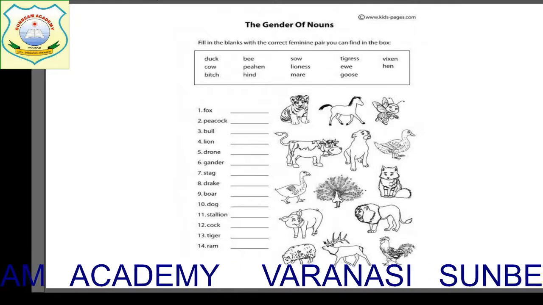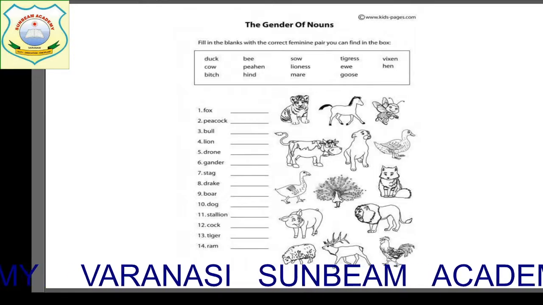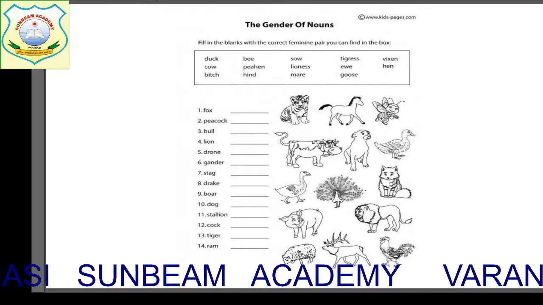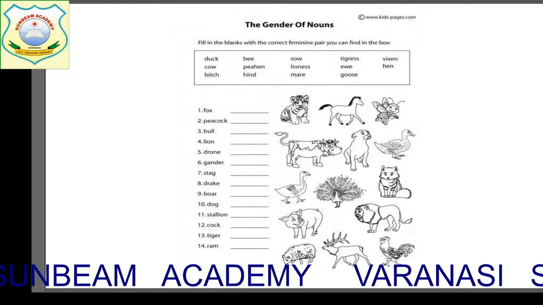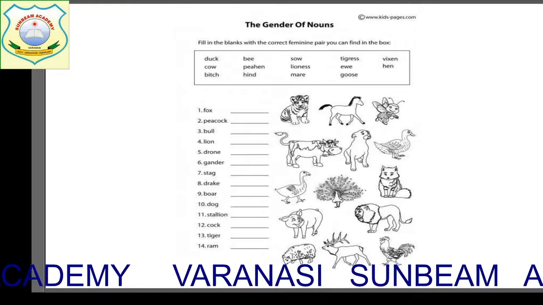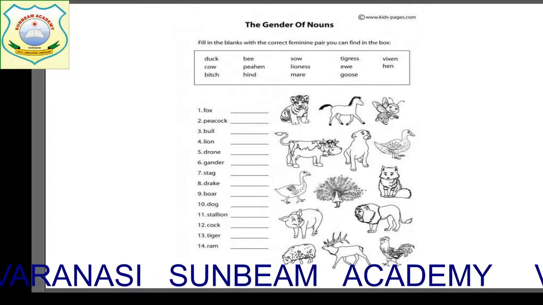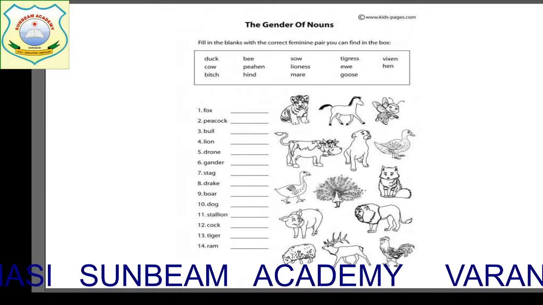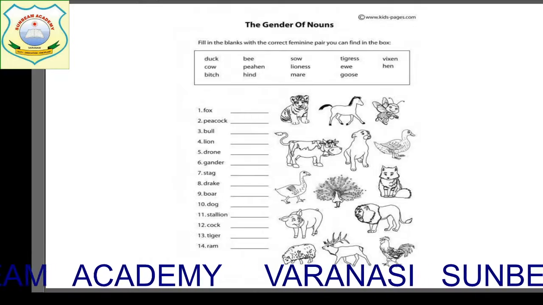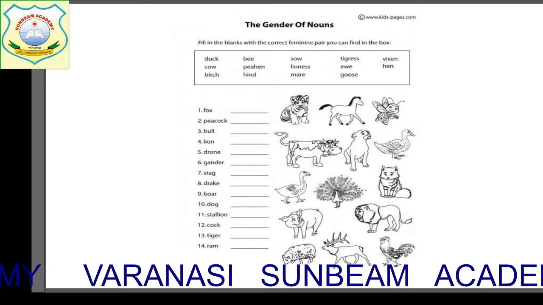Be ready, children. So the first one is fox. What is the feminine of fox? See from the box, children. What is it? Vixen. Very good. The next one is peacock. It's very easy, children. Search from the box. You will get the answer. That is peahen. Next is bull. It's very easy. Cow. Lion. Yes, children. Give the answer fast. Type it fast. Lioness. Drone. What is the feminine of drone? Children, see, search fast. That is bee. Just now I have told you.